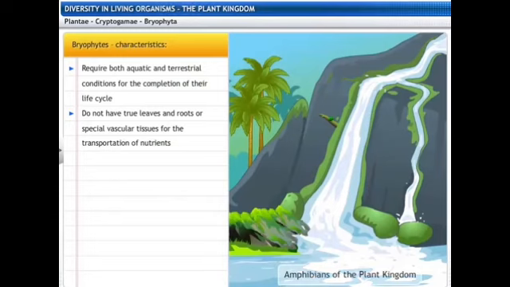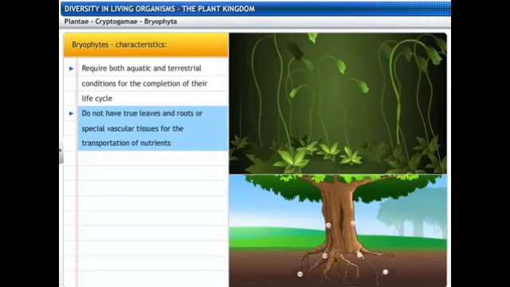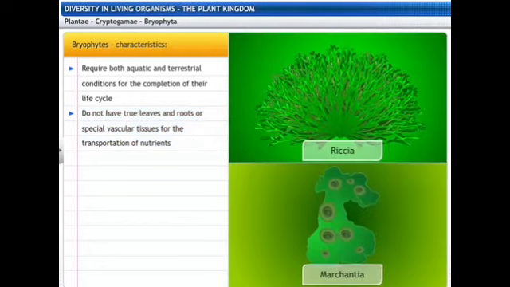They require both aquatic and terrestrial conditions for the completion of their life cycle, and they do not have true roots and leaves up to a certain extent, or specialized vascular tissues for the transportation of nutrients. So the xylem and the phloem are not very well developed. So it is difficult for them to transport water. So they have specialized systems: by the process of diffusion, they easily absorb materials from the surface of the soil. Riccia and Marchantia are the typical examples of it.